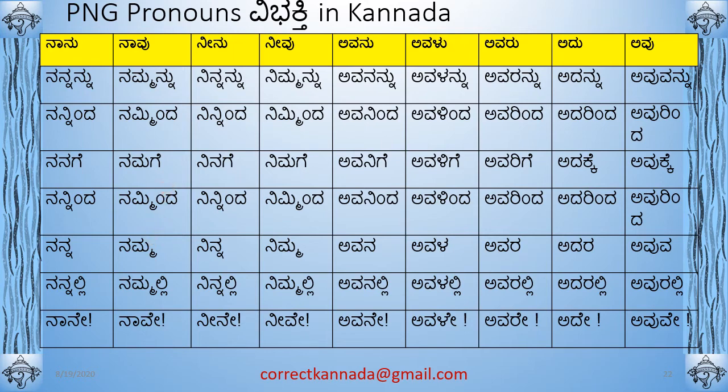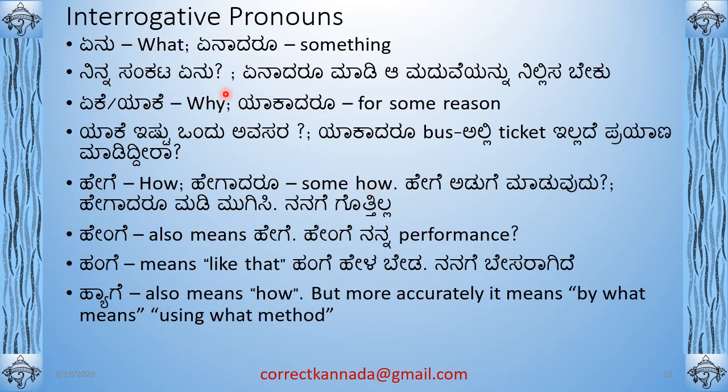Okay, moving on. Okay, this is one more slide on interrogative pronouns with more information. Okay, so we have seen this before. Let's just see it again one more round. Okay, yenu is what? Yenadaru means something. So yenadaru kodi means give me something. So the yenadaru is obtained from yenu plus adaru.